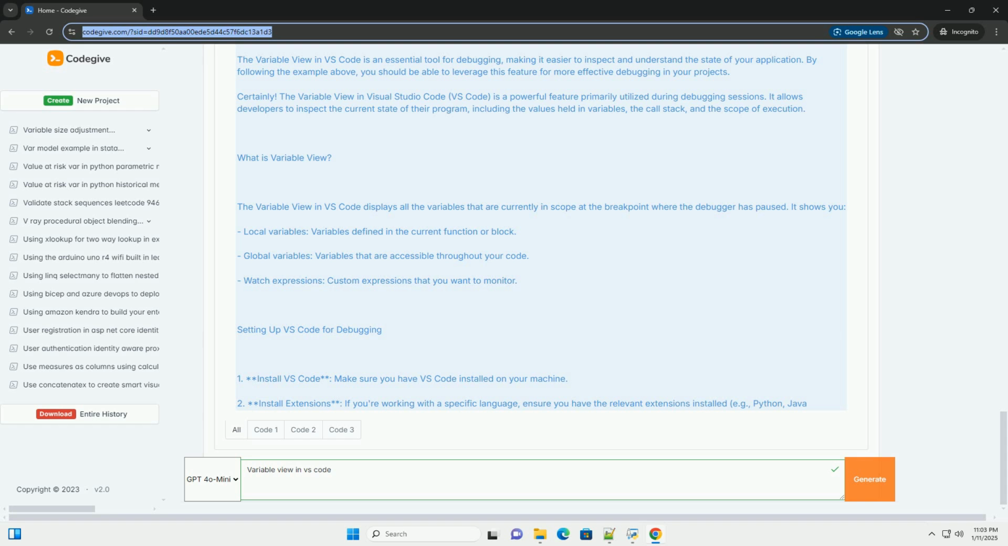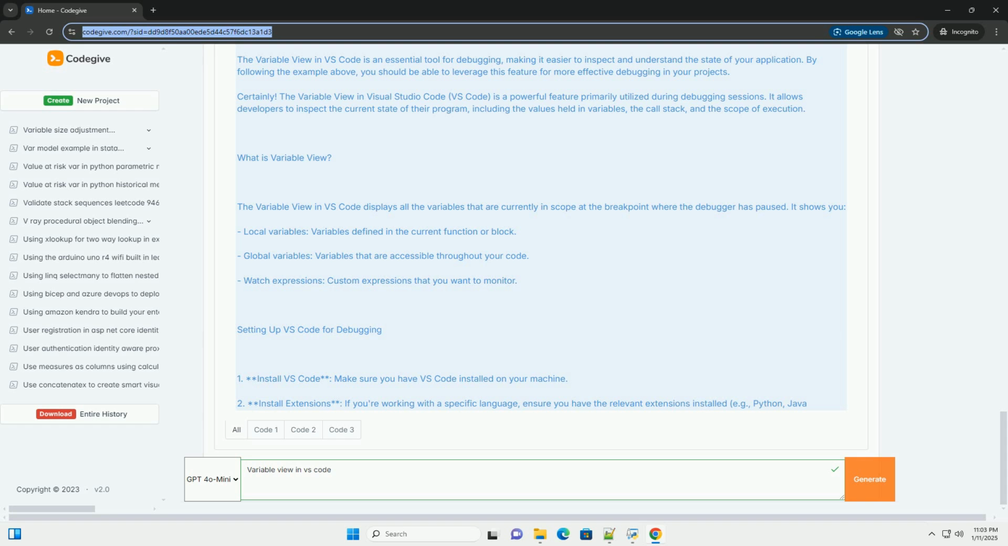Debugging the example. 1. Set a breakpoint. Open the above code in VS Code and set a breakpoint on the line fib_sequence equals list, Fibonacci, n. 2. Run the debugger. Start the debugging session by pressing F5. The execution will pause at the breakpoint. 3. Open the debug sidebar. Click on the run and debug icon on the left sidebar.